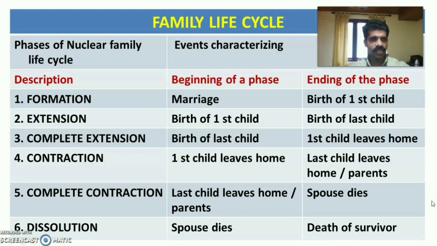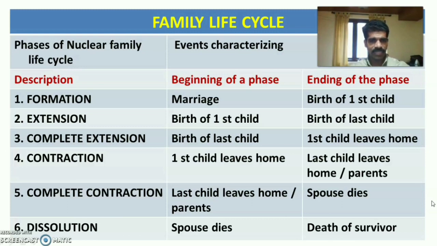The first column is the phases of the nuclear family life cycle. The second column is the beginning of the phase and the last column is the ending of the phase. So let us discuss each phase separately. The first phase is the formation phase, beginning with the marriage of the couple and ending with the birth of the first child. So marriage to birth of the first child comes in formation.